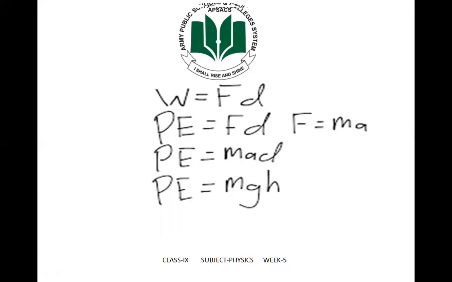Now we will derive the potential energy. You know that the formula of work done is W is equal to Fd, and you know that F is equal to ma. We will put the value F is equal to ma and d. We have already read in the definition, the energy possessed by a body due to its position. That's why we can take the value of d is equal to h. Then a is equal to g and d is equal to h. The potential energy is equal to mgh. This is the formula of potential energy.